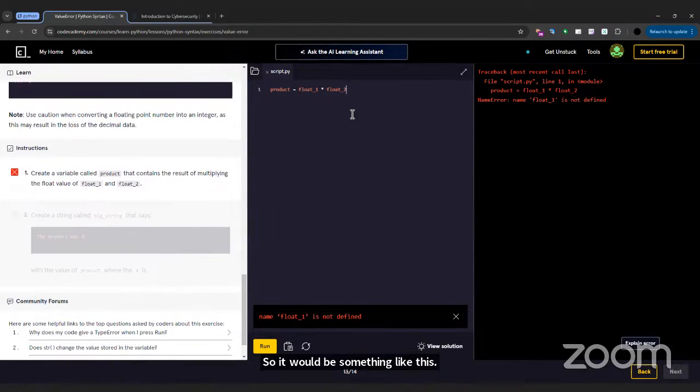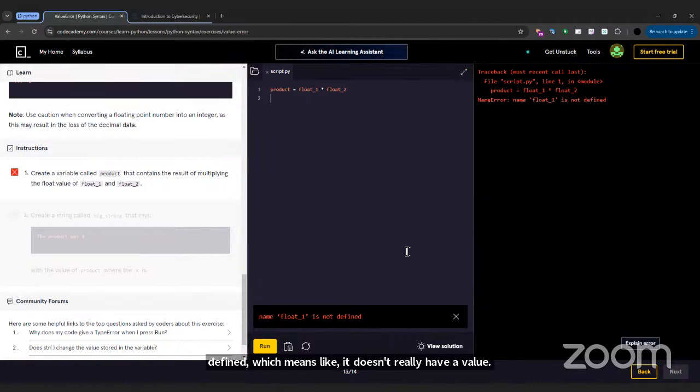So I think the problem is, does anyone know what the problem is? It says it's not defined, it doesn't have a value. So what do you think the problem is? Jimmy, do you have an answer? So what do you think the problem is? Because it says it's not defined, which means it doesn't really have a value. So what do you think we should do with it?